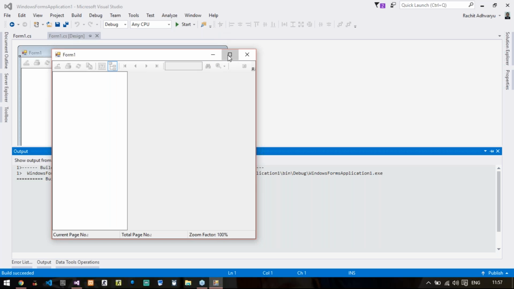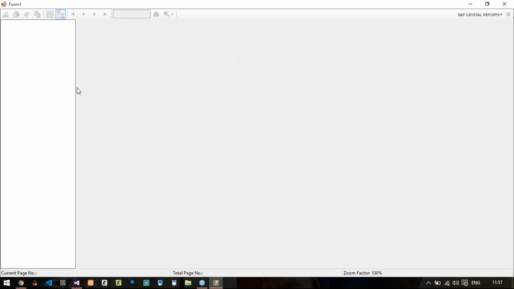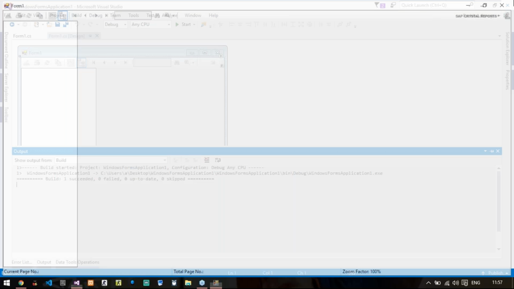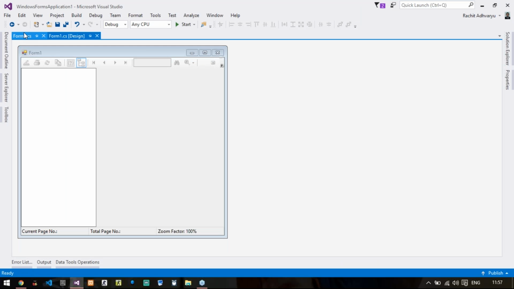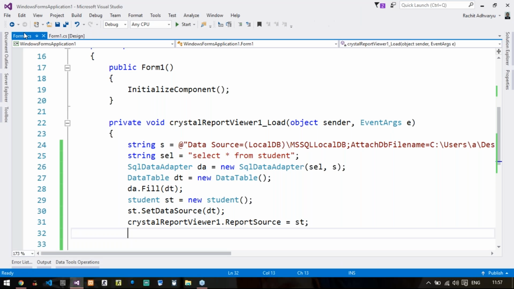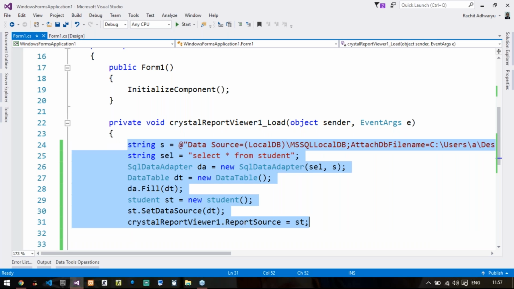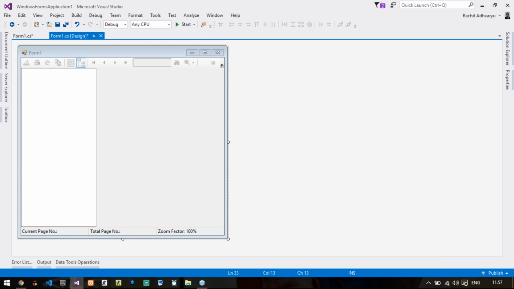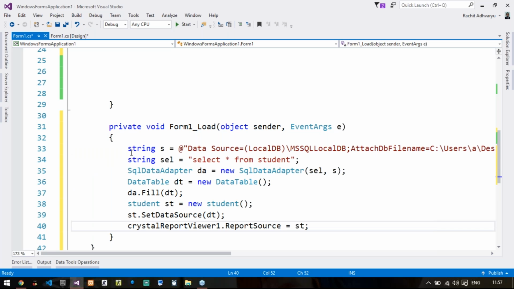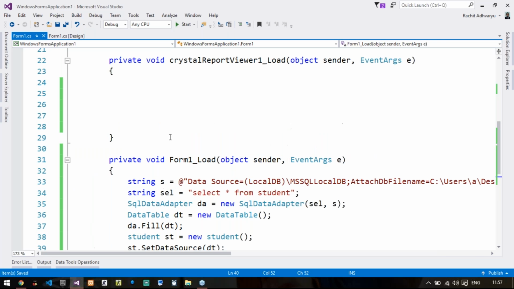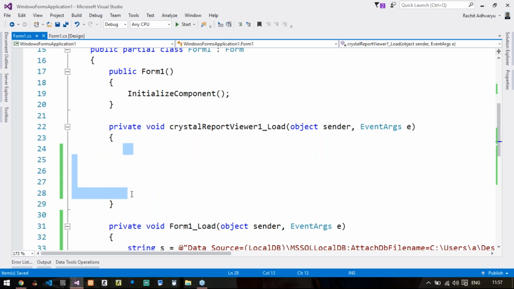So if you see, nothing has been displayed on this particular Crystal report. So there is some mistake in the code. I think the mistake I have made is that this code must be written in the form load event rather than the Crystal report viewer 1 event. So I think that was the mistake made by me. Let us check once again.